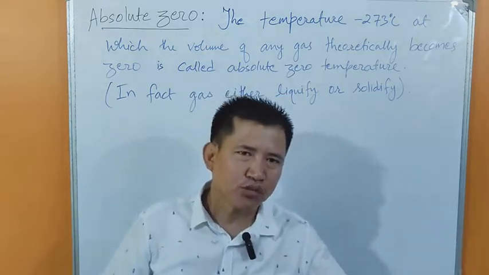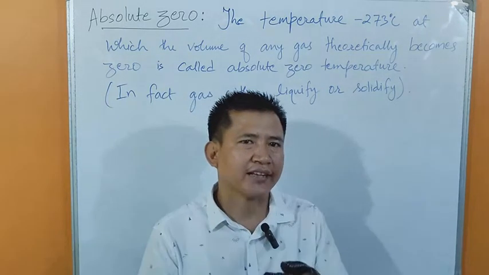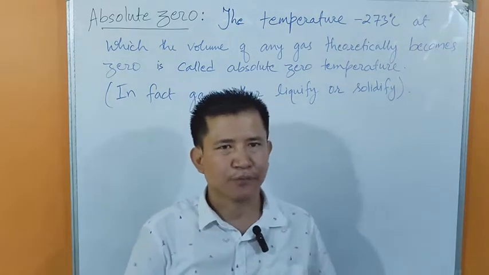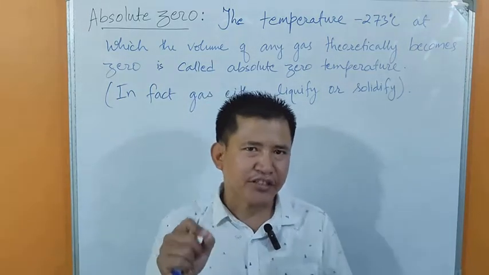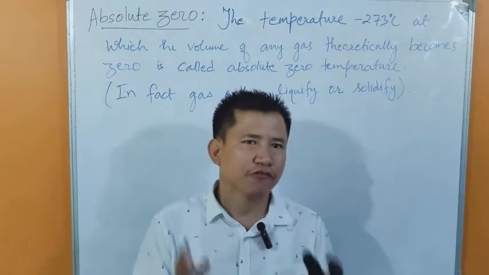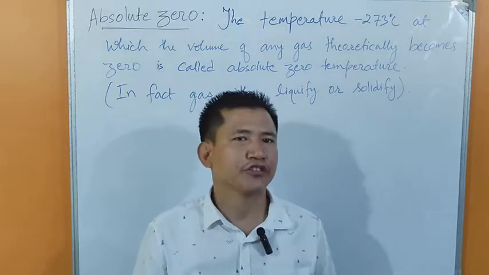At minus 273 degrees Celsius, the volume of gas theoretically becomes zero. So the temperature minus 273 degrees Celsius at which the volume of gas becomes zero is called absolute zero temperature.